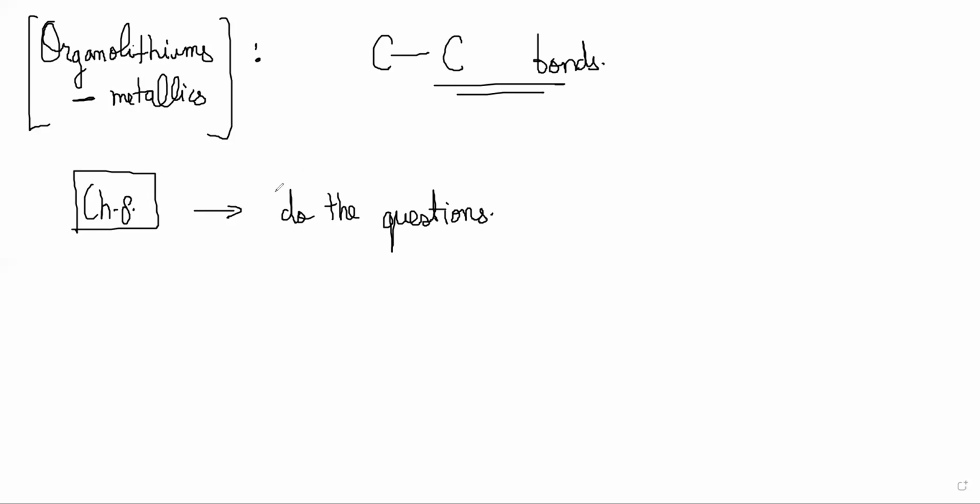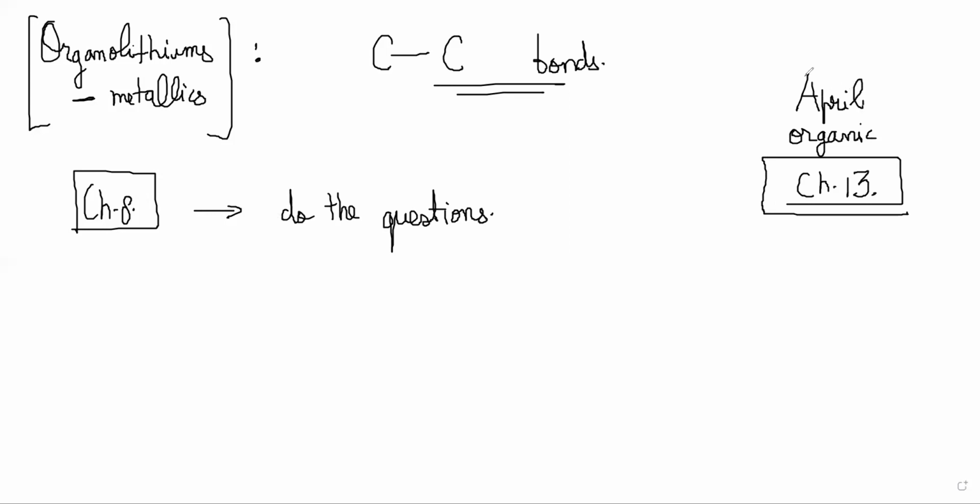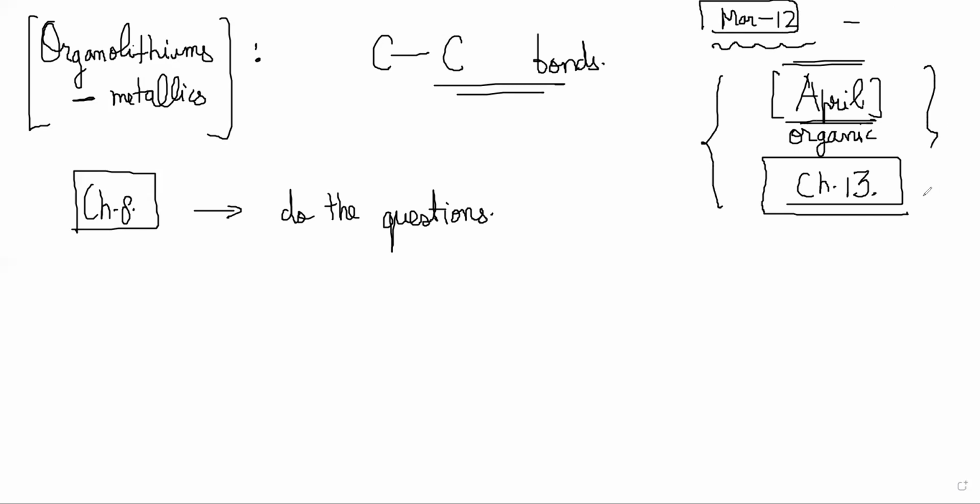This month, we should be done till chapter 13. That is our target in organic, till chapter 13 in April. So what about the missed classes for chemistry? We'll do extra classes. How many classes have been missed? I think we missed 2 or 3 classes. In March, till the 12th, you didn't have classes because of some exams, no? Yeah, Gitanjali exams, first 12 days of March. So we have 2-3 classes that we'll cover up. In April, we'll have to do some extra classes for this.